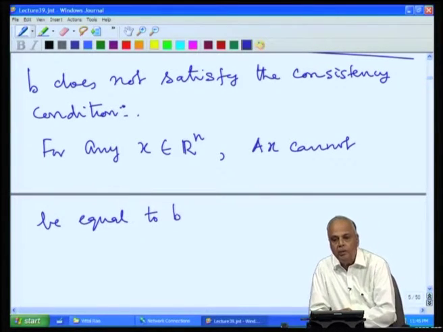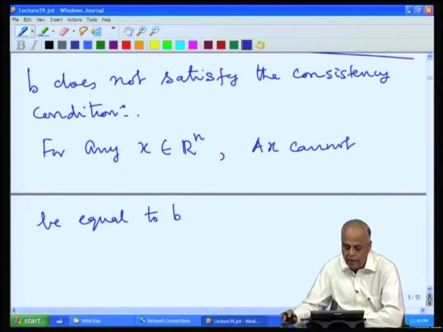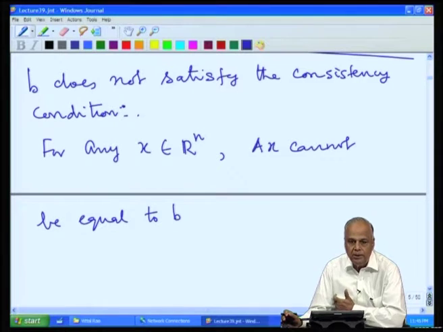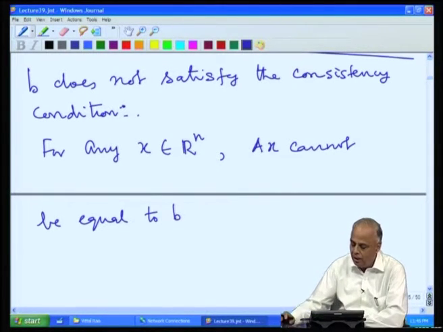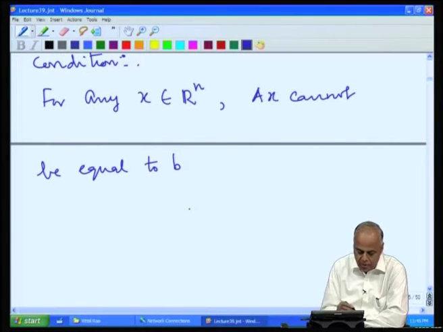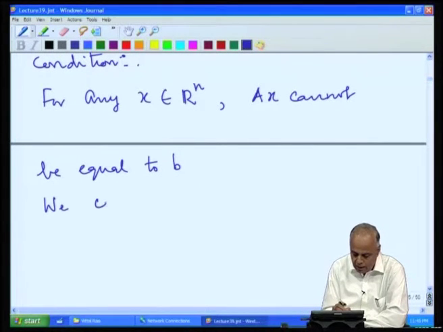What this means is A x belongs to the range of A, but B does not satisfy the condition, meaning B does not belong to the range of A. So, A x and B can never match each other. Therefore, we consider the error,